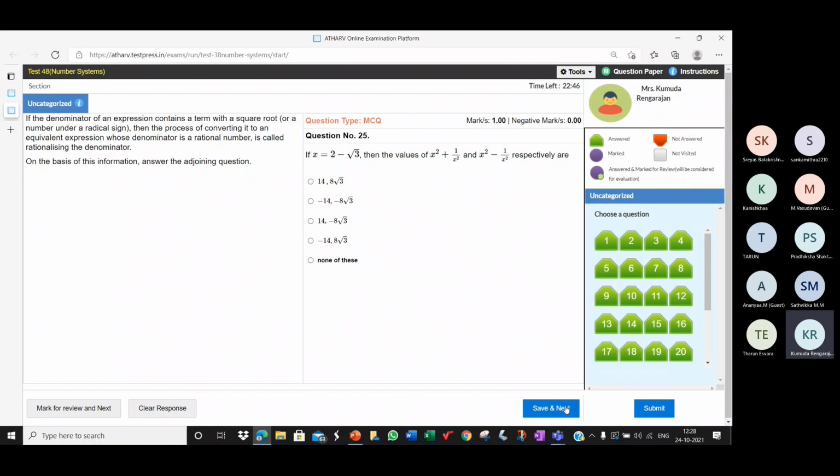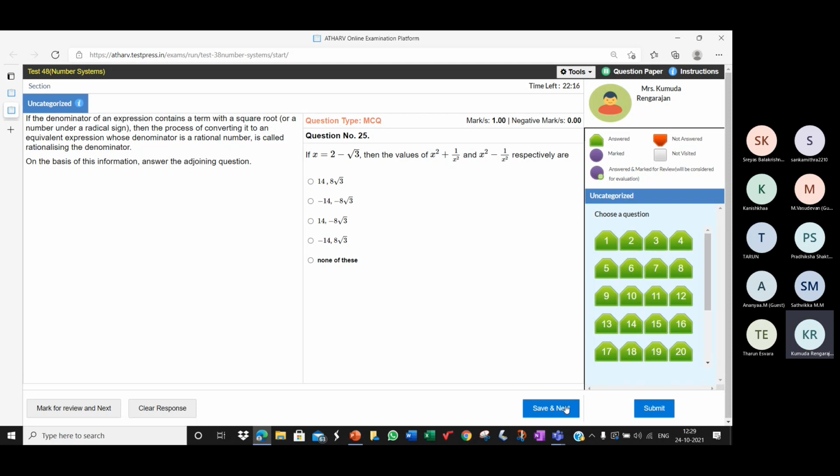If x is equal to 2 minus root 3, find the values of x square plus 1 by x square and x square minus 1 by x square. Who can tell me how do we find the value of x square minus 1 by x square? Ma'am, we can take it as x minus 1 by x to the whole square. That would be a minus b the whole square. Oh, wrong.